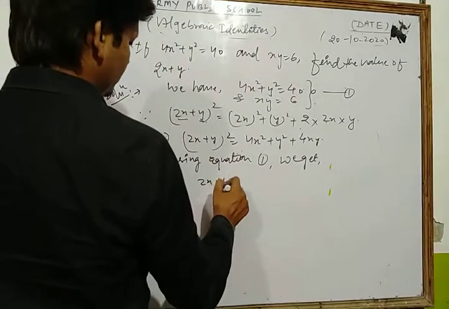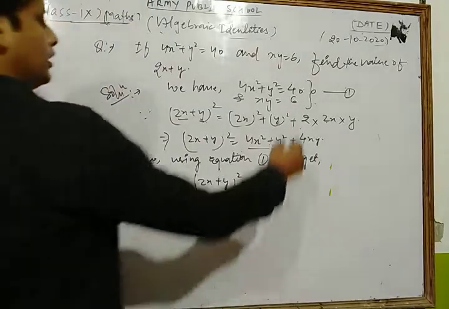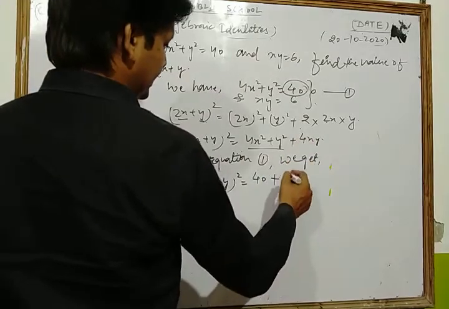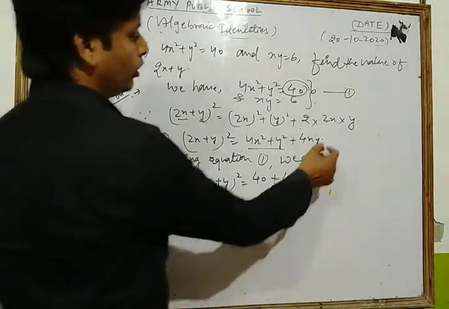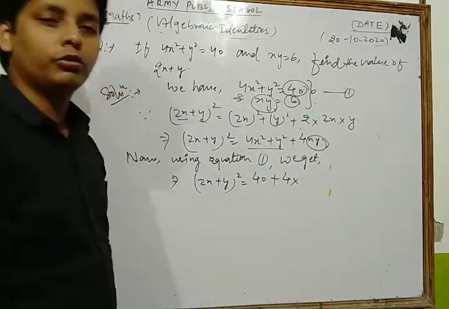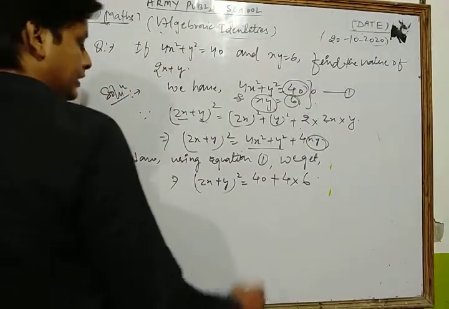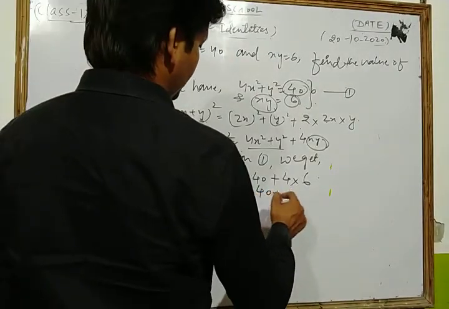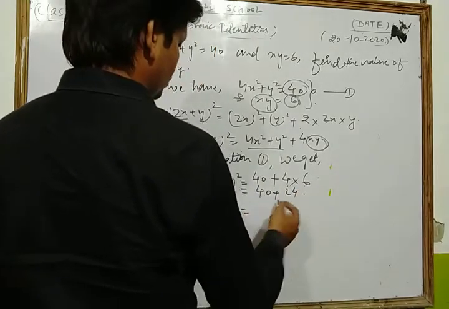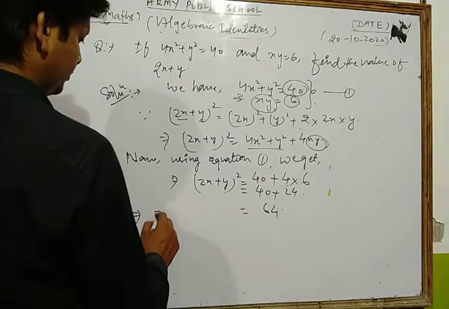Let's see, (2x plus y) whole square is equal to the value of 4x square plus y square, which is 40, plus 4 written as it is, and the value of xy, dear student, is what? 6. So here we write 6. Okay, then what do I get? Let's see, we get 40 plus 24. This is equal to what? 64.